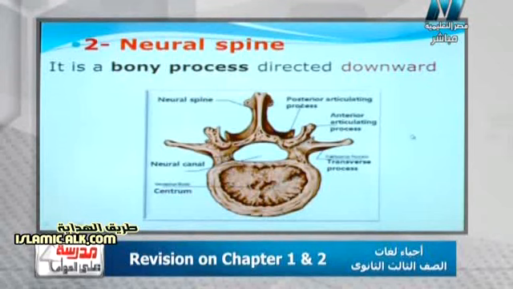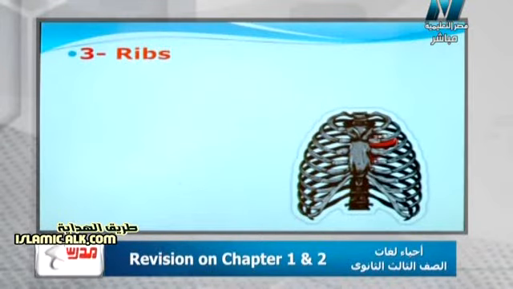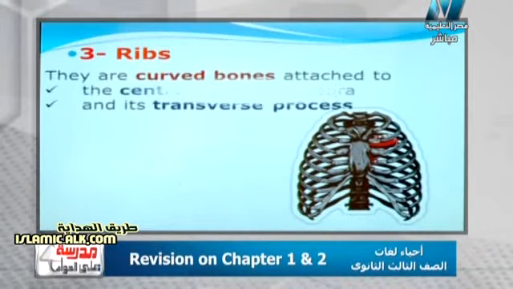شوف السؤال اللي بعده. السؤال اللي بعده بيقول لي the ribs. What about the ribs, Mr. Yehia? The ribs, really, they are curved bones which are attached to the sternum of the vertebra, and its transverse process. Yes, the ribs are connected as a centrum and transverse process at the dorsal side, but the upper 10 pairs are connected at the ventral side with the sternum bone. Except طبعا the floating ribs. طبعا two lower pairs of ribs number 11 and 12 are free at the anterior side.